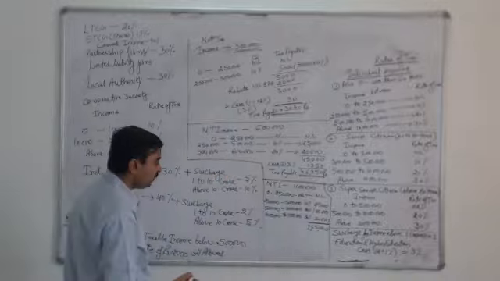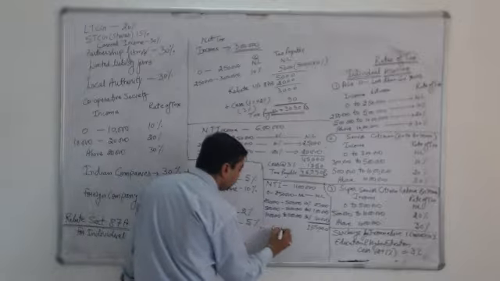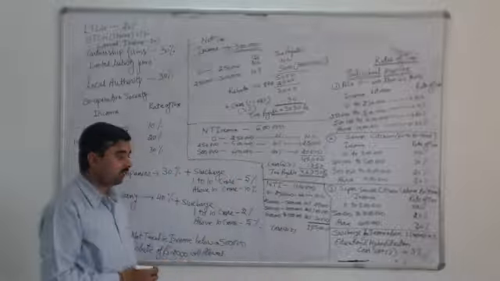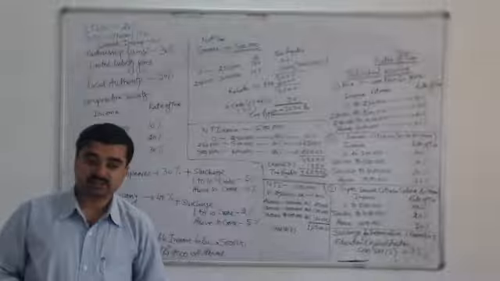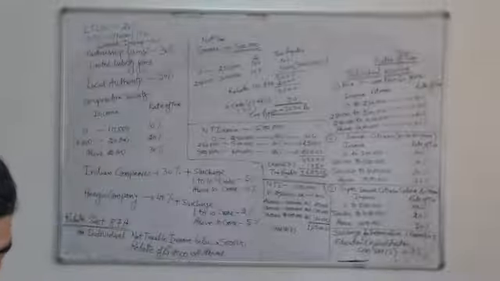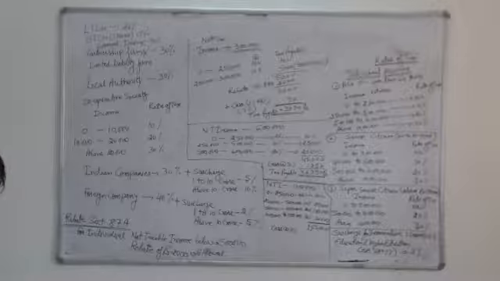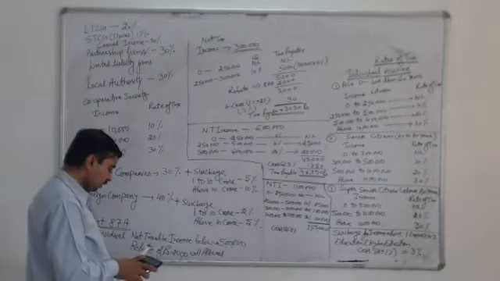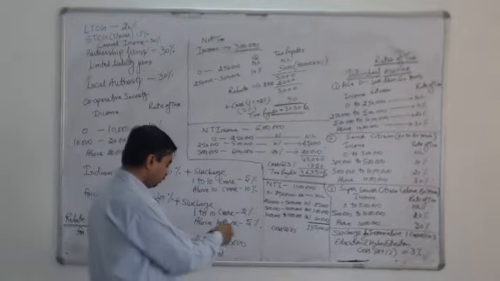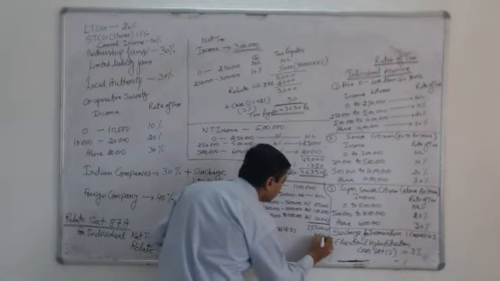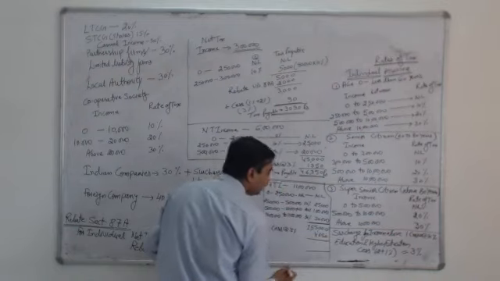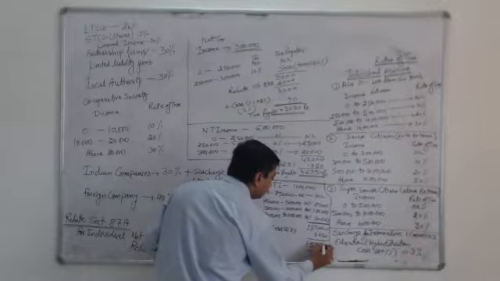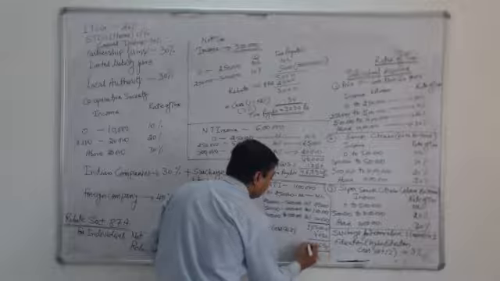Out of this 1 lakh 55,000, the cess will be applicable at the rate of 3%, which again includes education and higher education cess. So that cess will be calculated on the basis of 3%. 1,55,000 into 3% stands for 4,650, and the total tax payable by this assessee will be 1,59,650 rupees.